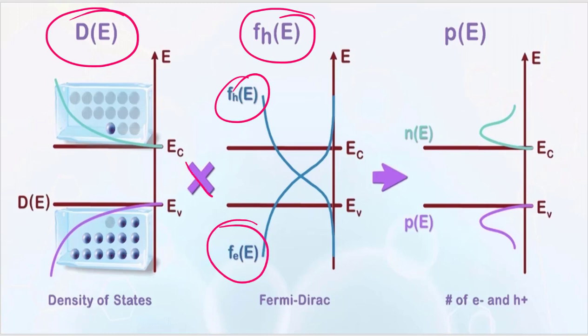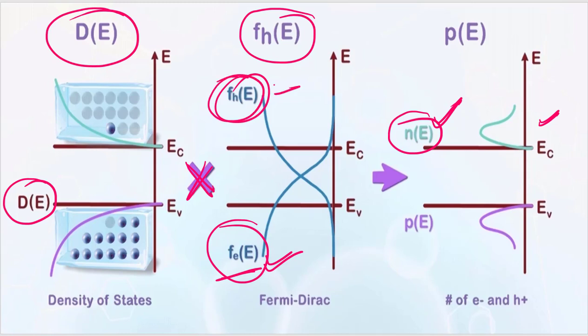Once you multiply this d of E times the Fermi-Dirac distribution function for the electrons, you will get this n of E, which is the electron concentration in the conduction band. And if you multiply this d of E with f of h of E, which is the Fermi-Dirac distribution function for the holes, you will get the concentration for the holes in the valence band.